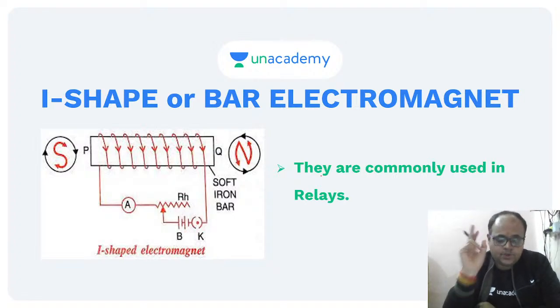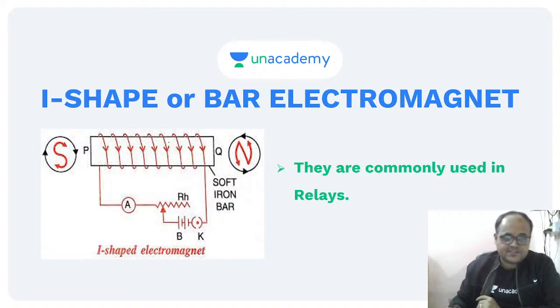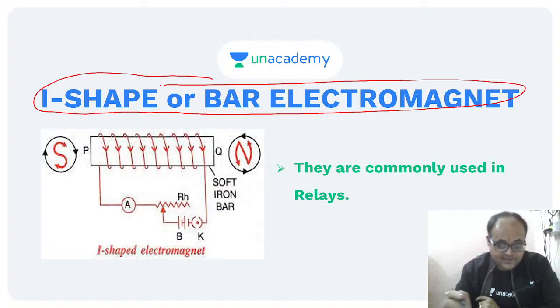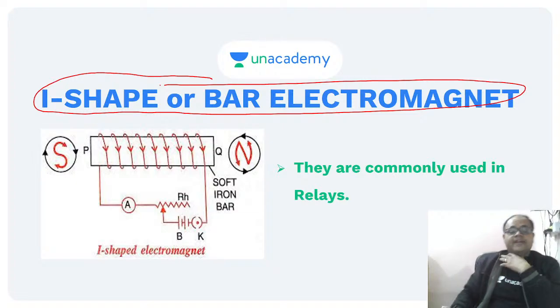Now, there are two very popular electromagnets that we normally come across. The very first is the I shape or bar electromagnet. Krish, have you seen a bar magnet or a bar electromagnet? How do we form a bar magnet or an I-shaped electromagnet?